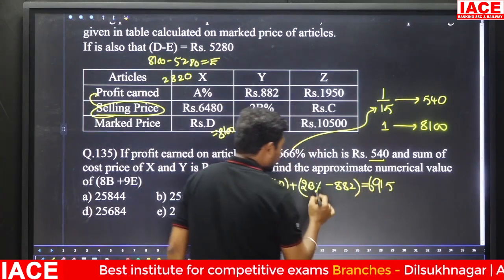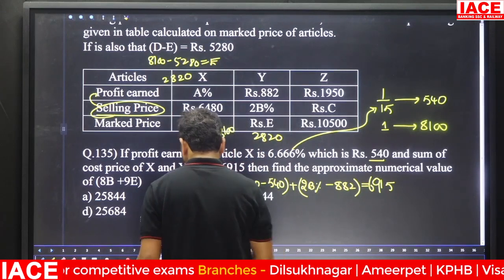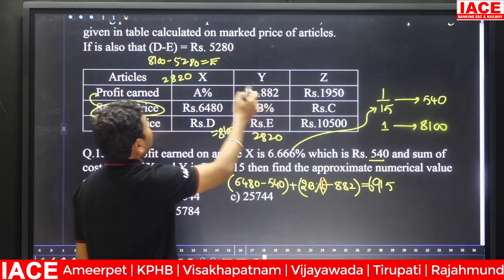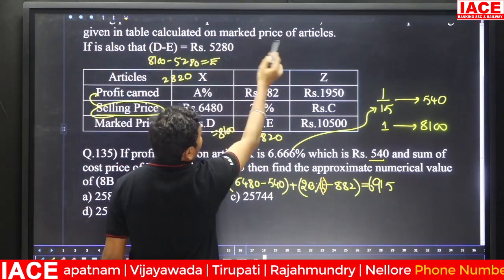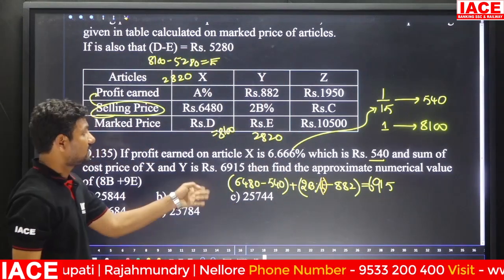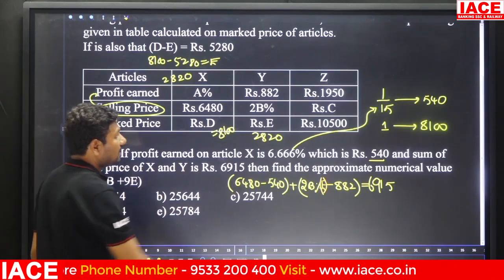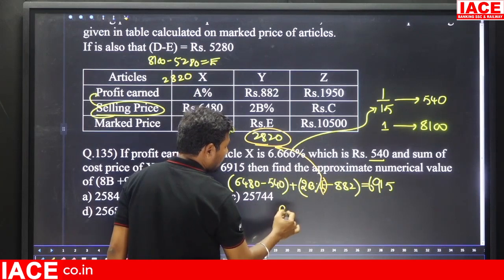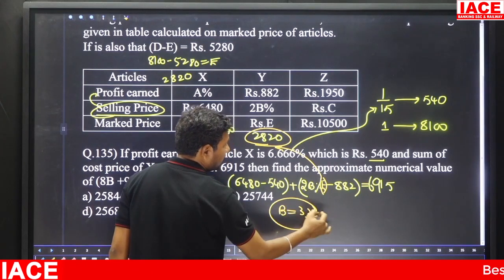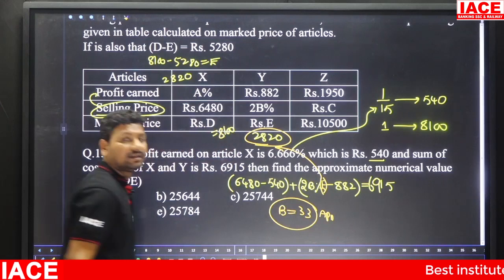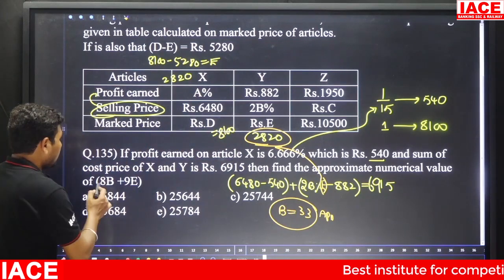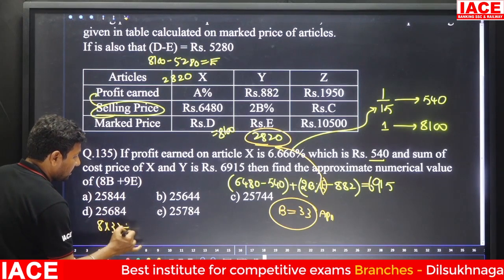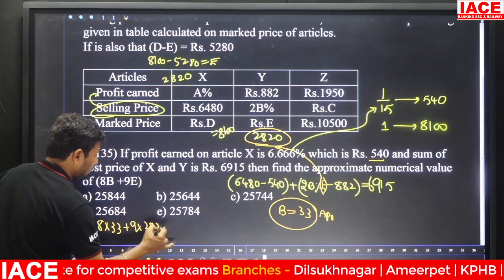Here the letter E is also there. Here 2B percentage is applicable on market price, clearly mentioned. The given table percentages are all calculated on market price. 2B percentage of E minus 882 is 6915. E value we have to substitute, 2820 here. Once you substitute, you will get the B value, approximately 33. But finally you need 8B plus 9E, 8 into 33 plus 9 into 2820.